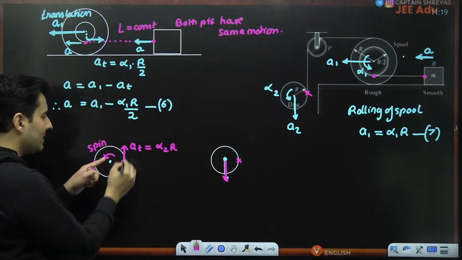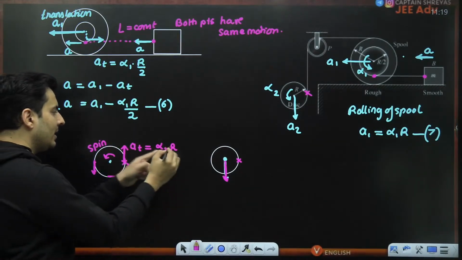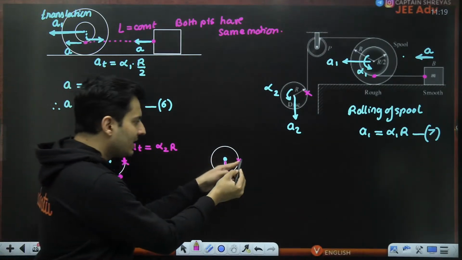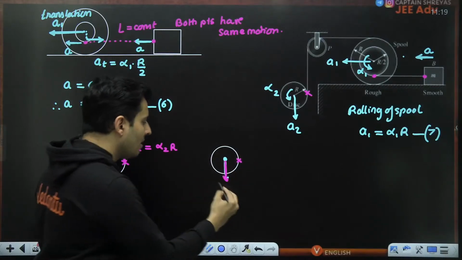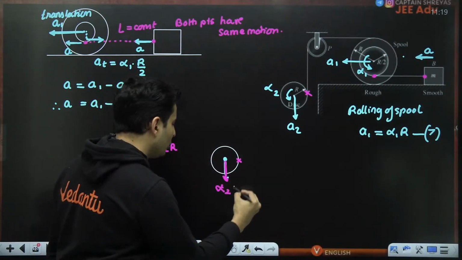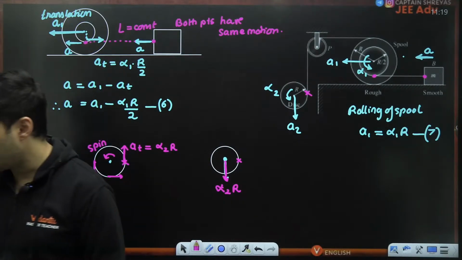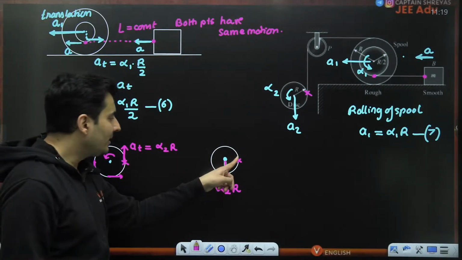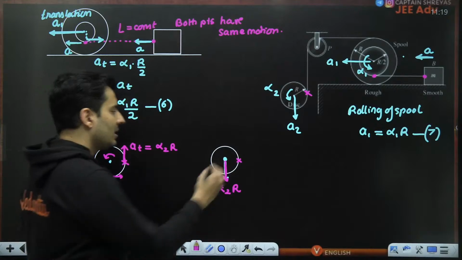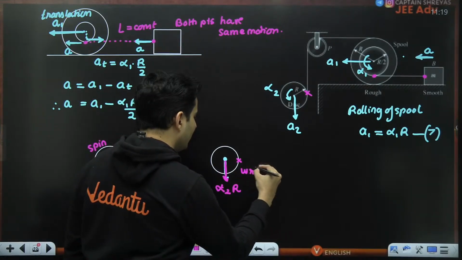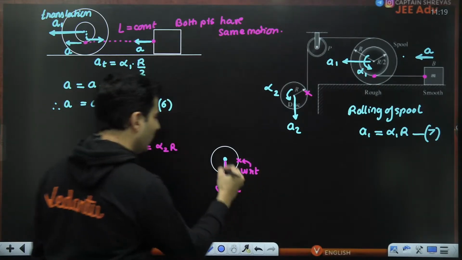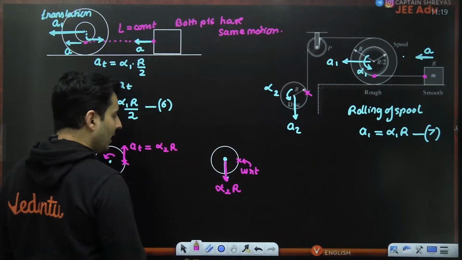With respect to this point, the center is moving up with alpha 2 r, so with respect to it, this point will be coming down with alpha 2 into r. Is that right, everyone? So this center is coming down with alpha 2 r with respect to this particular point.